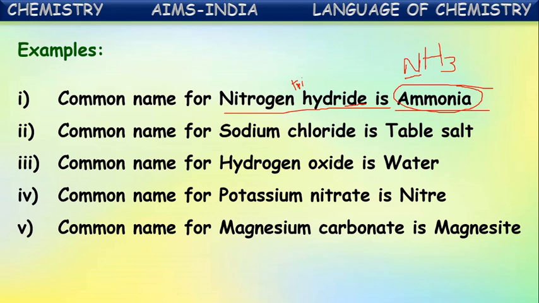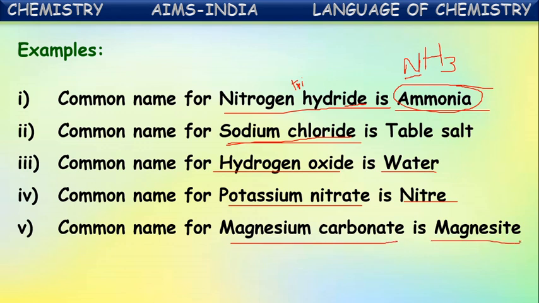For sodium chloride, a very familiar compound, NaCl has many common names like table salt, common salt, rock salt. These are all common names of sodium chloride. One more common name: hydrogen oxide, dihydrogen oxide, is water. The common name of potassium nitrate is niter. In the same way, magnesium carbonate has the common name magnesite. These all come under common names or tribal names. They do not have any peculiar rules for writing them.